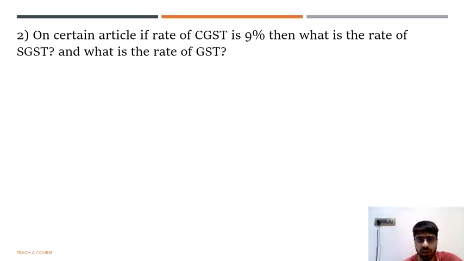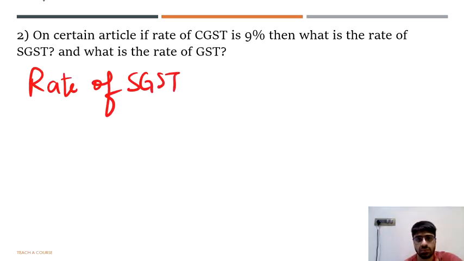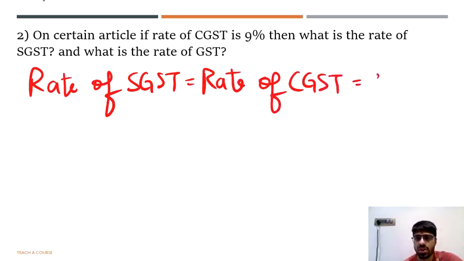Let's go ahead with the second one, where it says that on a certain article, if the CGST is 9%, then what is the rate of SGST? CGST and SGST, both of them are equal. So we will say that the rate of SGST is equal to the rate of CGST, which is equal to 9%.